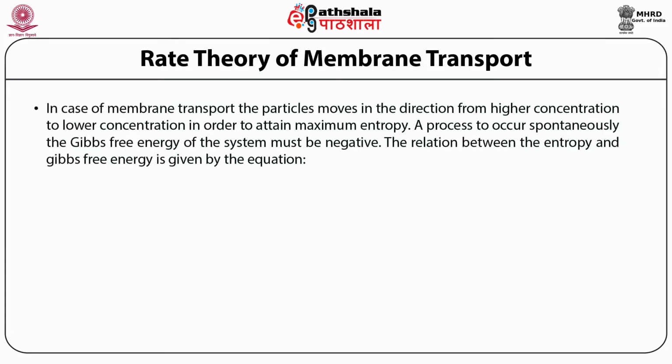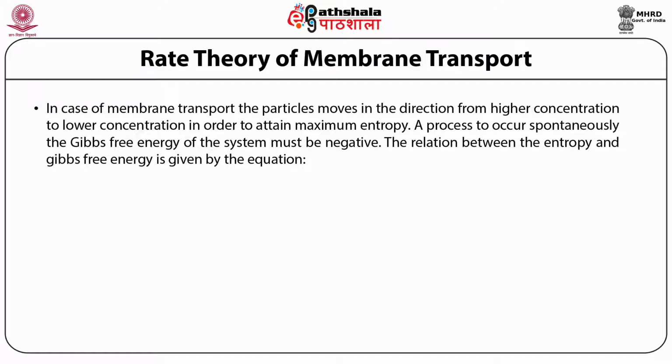In the case of membrane transport, the particles move in the direction from higher concentration to lower concentration in order to attain the maximum entropy. For a process to occur spontaneously, the Gibbs free energy of the system must be negative.